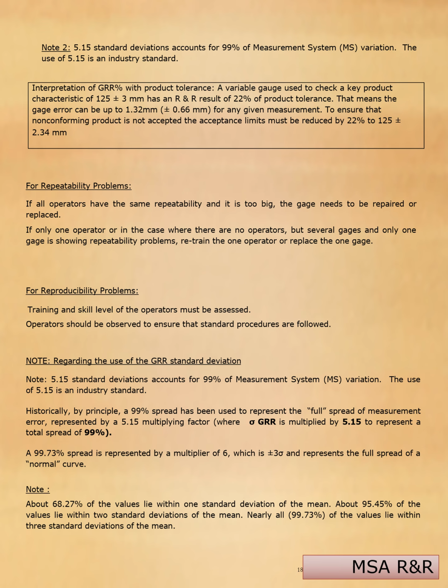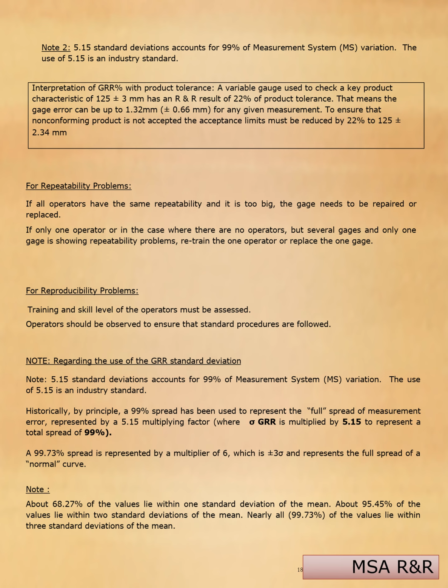Now, the interpretation of GR&R percentage with product tolerance. A variable gauge used to check a product characteristic of 125 plus or minus 3 mm has an R&R result of 22% of product tolerance. That means the gauge error can be up to 1.22 mm, plus or minus 0.66 mm on both sides, for any given measurement. To ensure that non-conforming product is not accepted, the acceptance limit must be reduced by 22% to 125 plus or minus 2.34 mm.